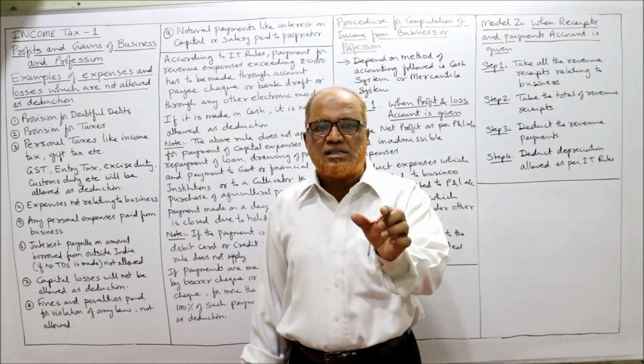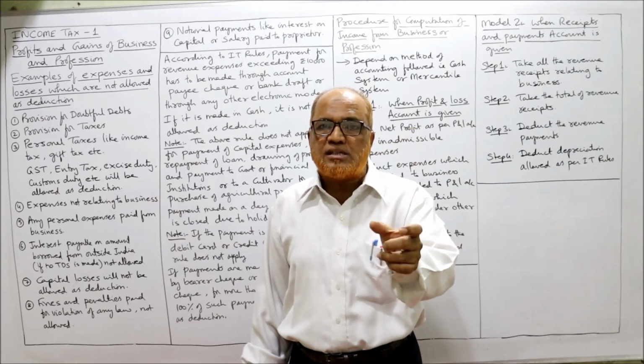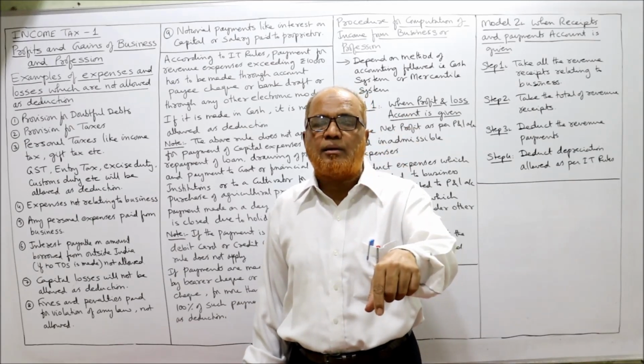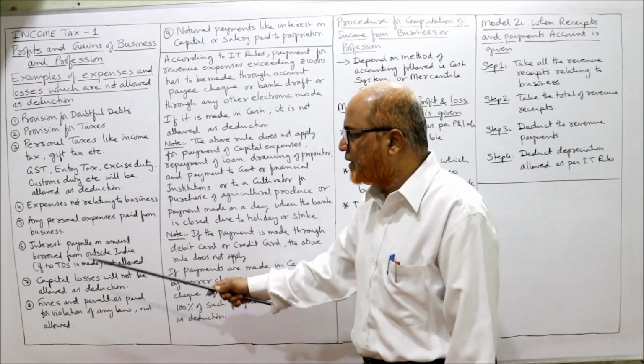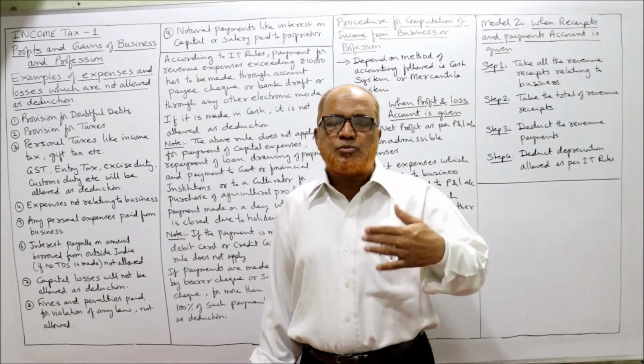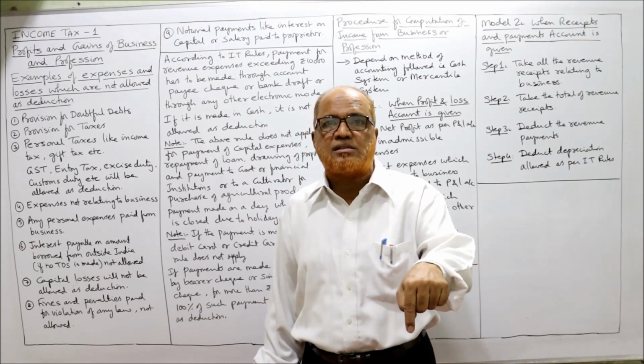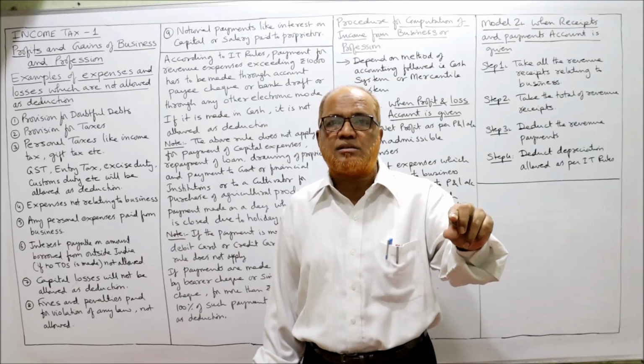If any expense is there, we have to see whether it is related to business or not. If an expense is not at all related to the current business, it is not allowed as deduction. Any personal expenses paid from the business, the personal expenses of the owner or the proprietor, if paid from the business, like household expenses.